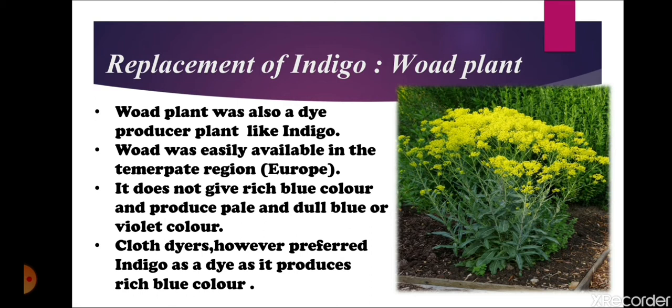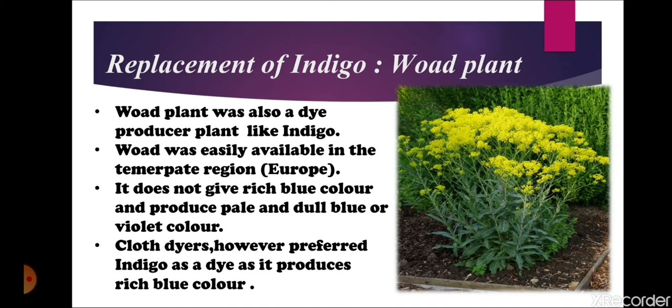So the European cloth manufacturers had to depend on a replacement for the indigo plant. As you can see in the title, the replacement was the woad plant. As you can see in the picture, this woad plant was also used to produce dye. It does not produce the rich bright blue color that indigo produces. It produces violet and pale blue color.